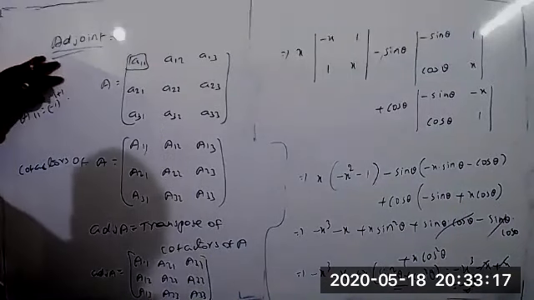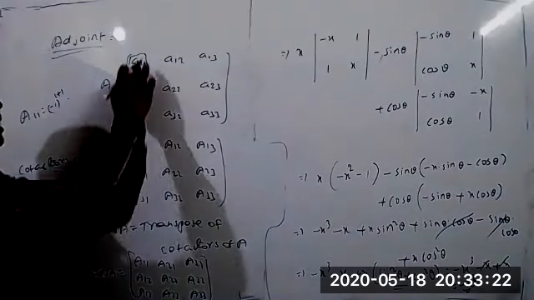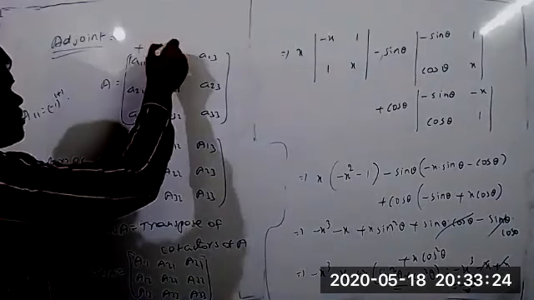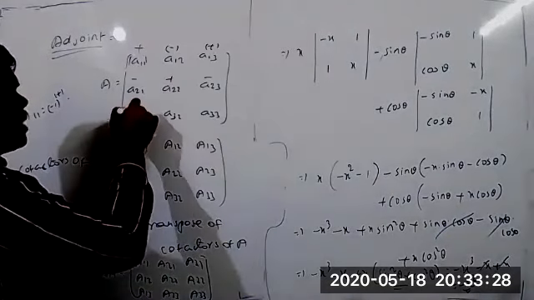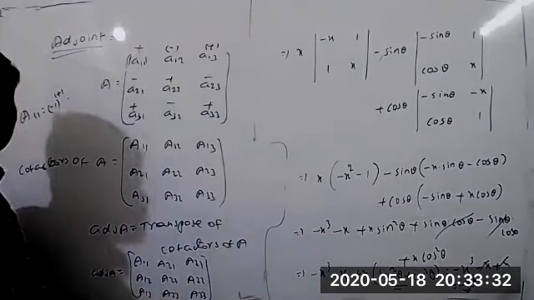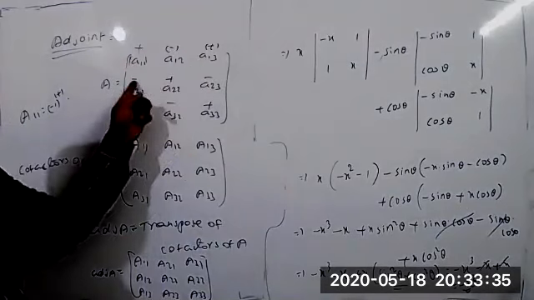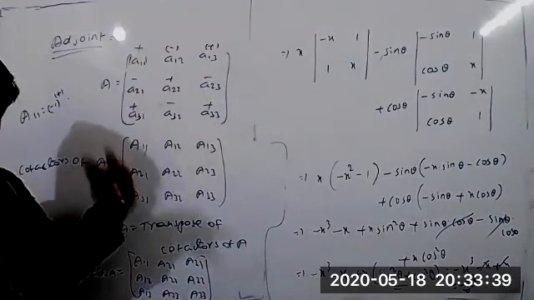That means minus 1 to the power, but if a 3 by 3 matrix is given, you can always take the alternating signs directly: plus, minus, plus, minus, plus, minus, plus, minus, plus, and multiply them with the value.